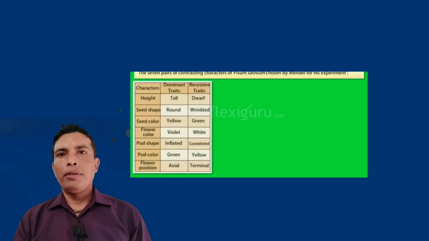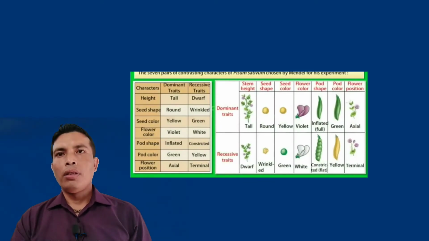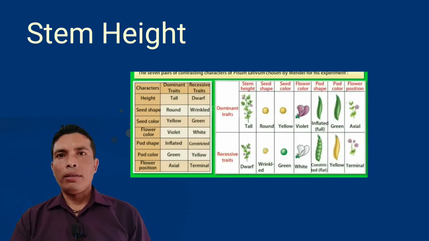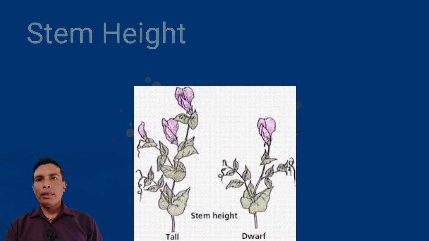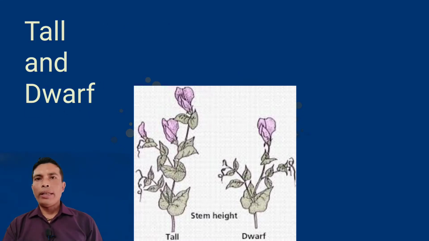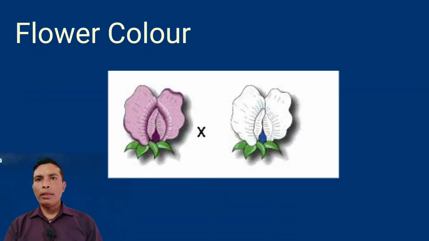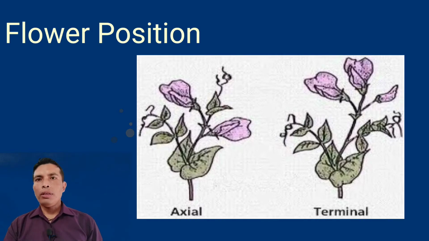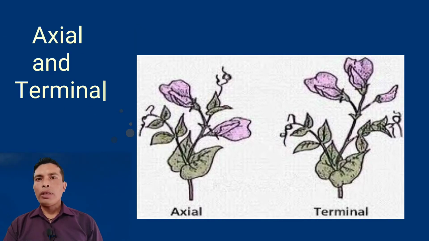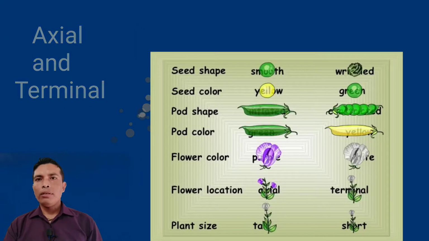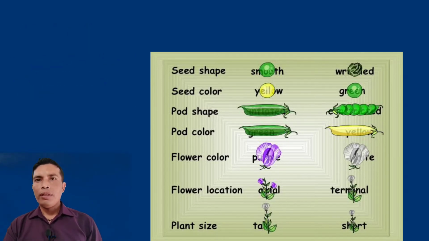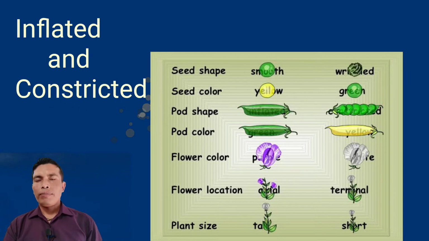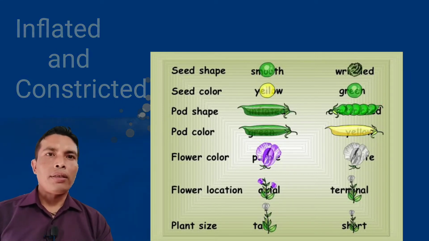The characters of pea plants studied by Mendel are stem height. Stem height has two traits, tall and dwarf. Next is flower color. It also has two traits, violet and white. Flower position also has two traits, axial and terminal. Next is pod shape. Pod shape also has two traits, inflated and constricted.